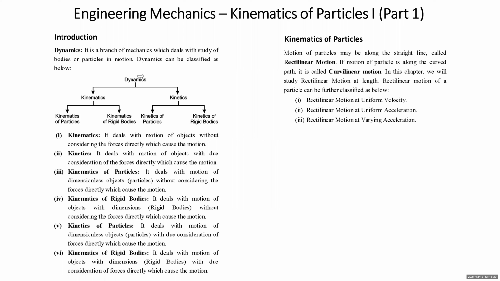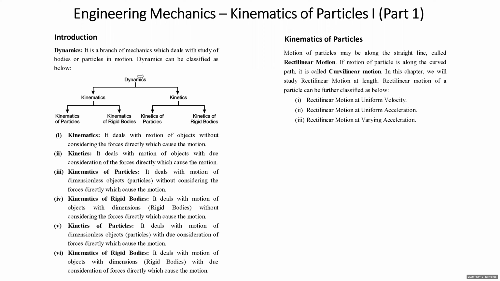In my previous lectures, I had covered two topics of statics, that is resultant of coplanar forces and centroid. Now, as in some of the colleges, dynamics may be in the term test 1, so I'm starting with the first chapter of dynamics. To begin with, first we'll understand dynamics, how it is classified, and how we are going to learn.